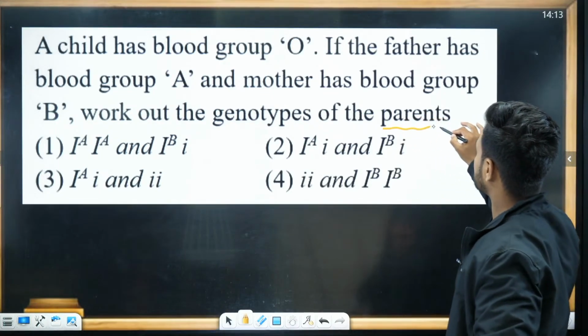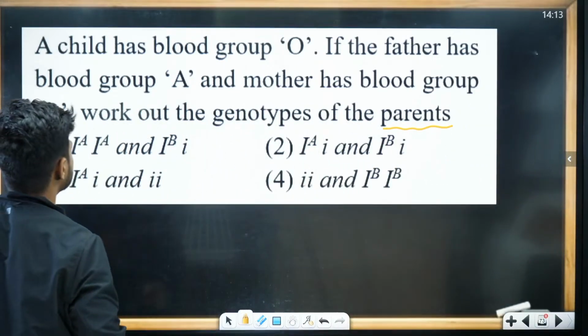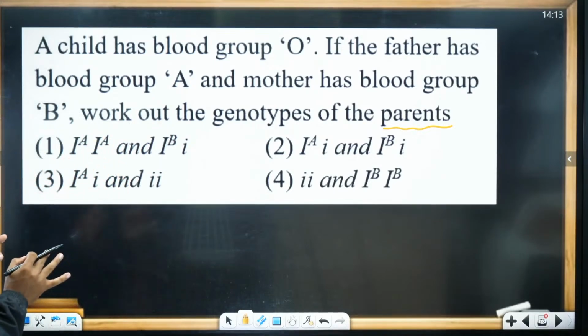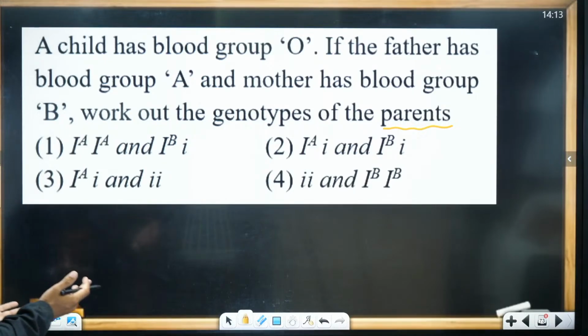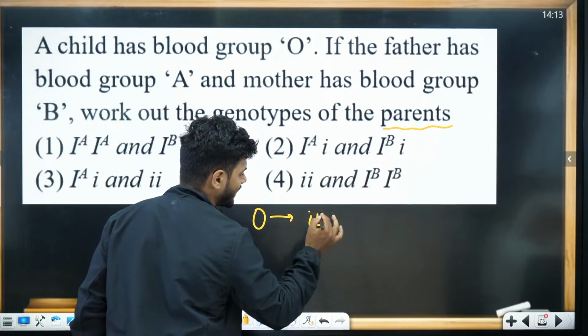What could be the genotype of the parents? Friends, if the child has O blood group, the parent should have one recessive allele. Yes, they should have one dominant and one recessive allele. Very simple logic. If the child has O positive, O group, it should have ii.